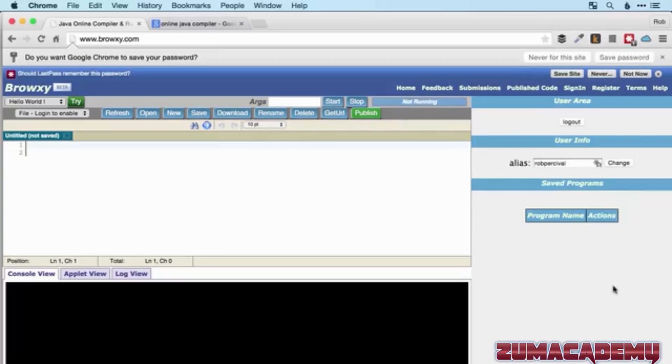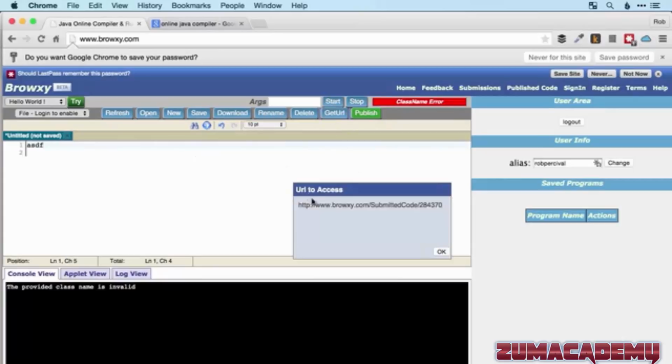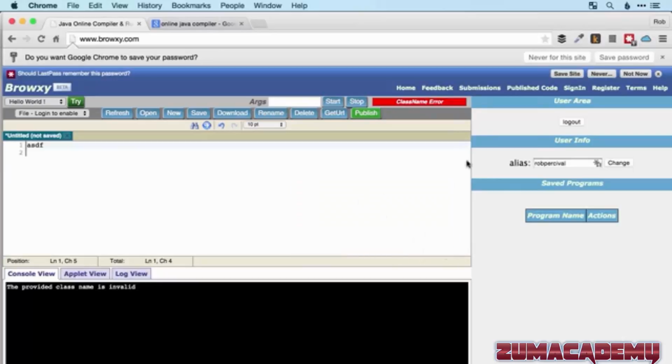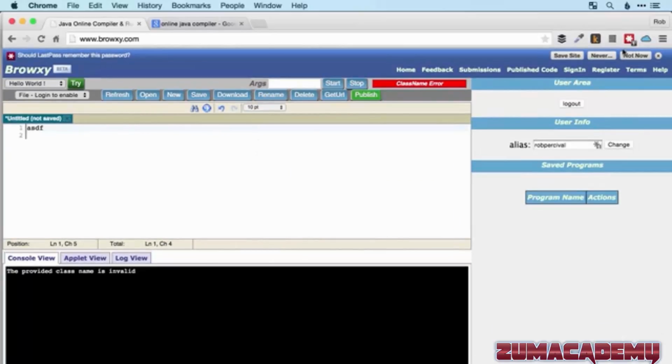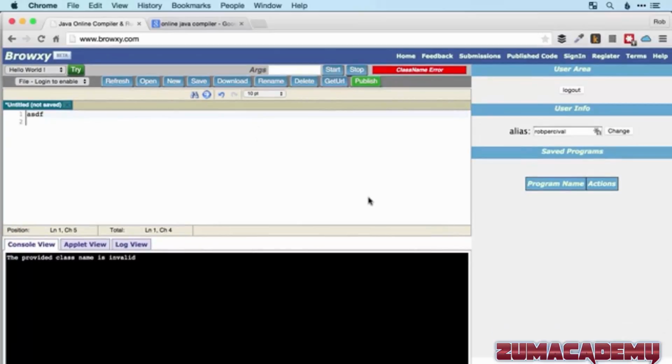And useful for both of us is when you have any problems that you can't figure out, then you can just share your saved program by clicking Get URL here. So if I just put some text in there, for example, and then click Get URL, then I'm given a URL which I can share. So if you want to post something in the forums, then you can post it using that URL, and then we'll all be able to see and run your code and try and tell you what's wrong. So that's a really useful feature, and that's why I've chosen to use this site to practice our Java.